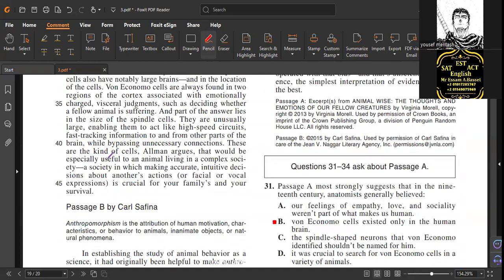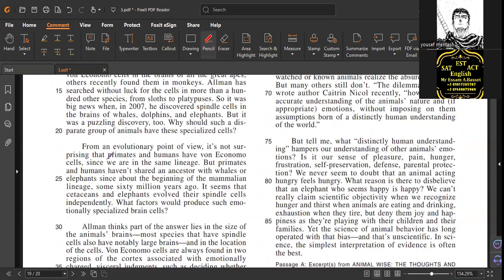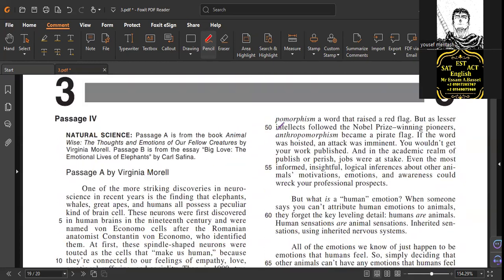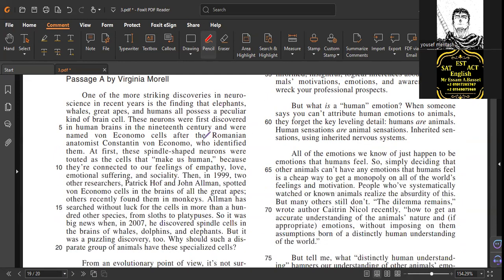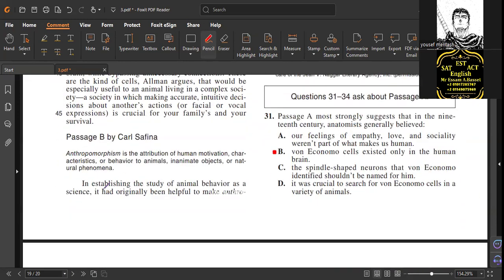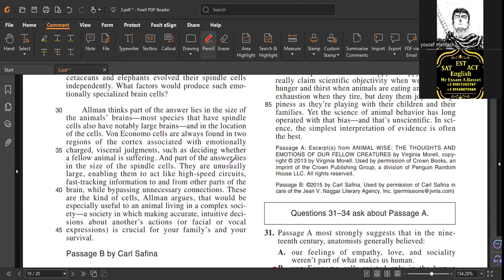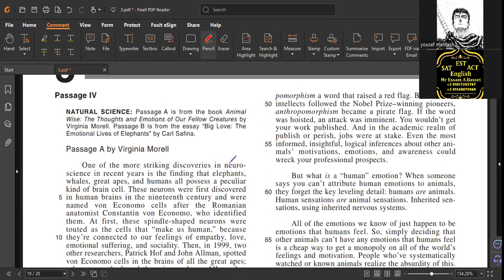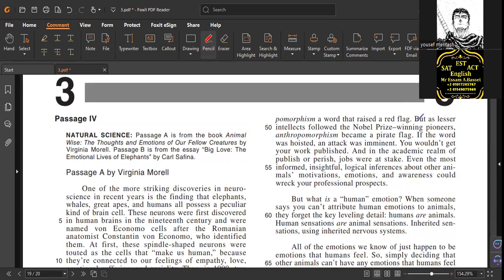49. Where is 49 here? So you can read the paragraph from the beginning. He said but. But means he's going to disagree.